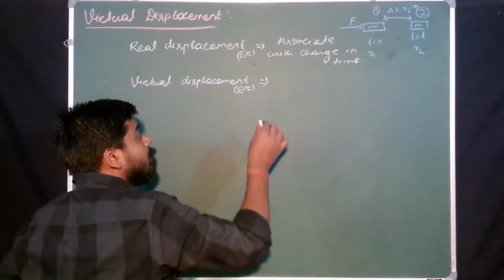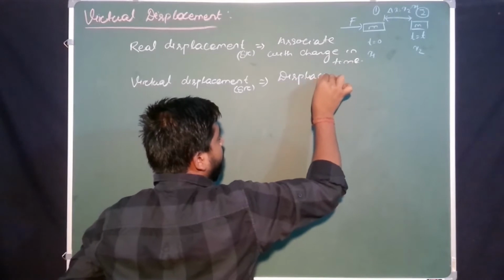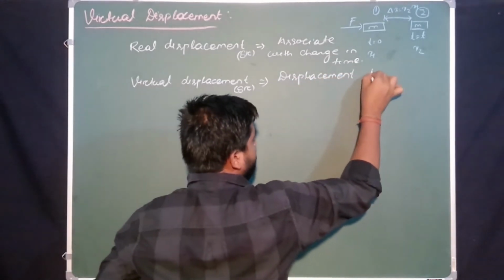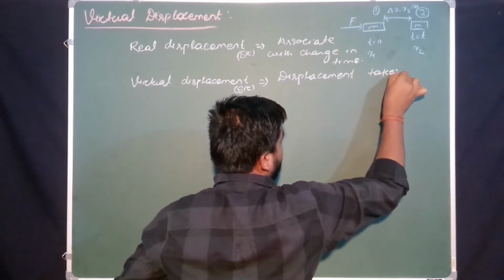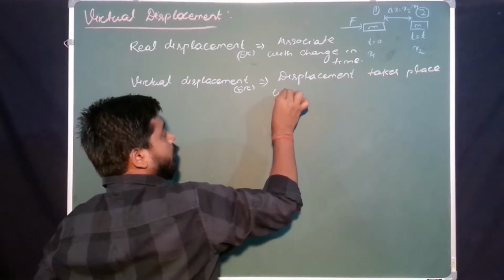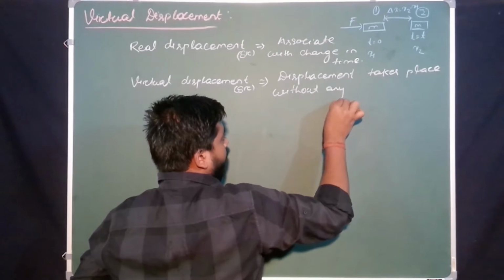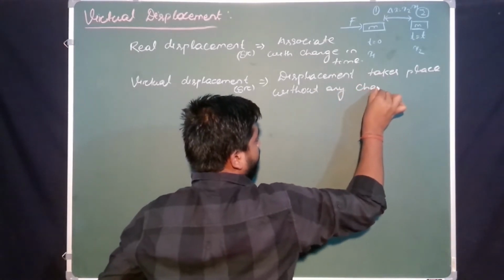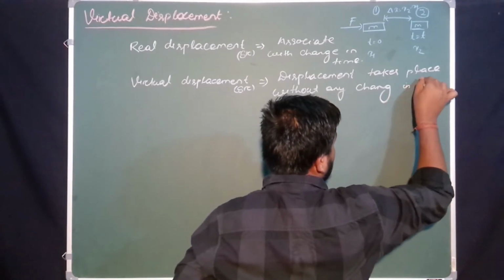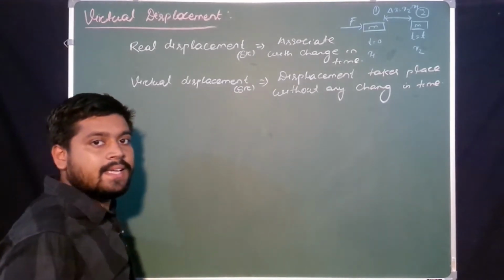Displacement takes place without any change in time. Okay, without any change in time.